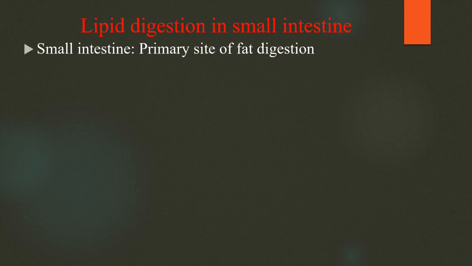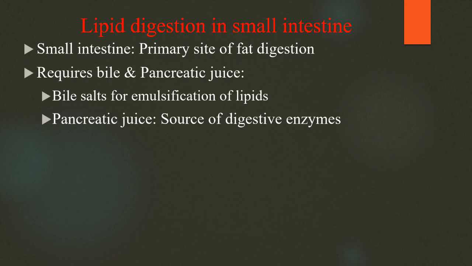Next, after lipids pass from the stomach into the intestine, the major primary site of fat digestion is the small intestine. Lipids are insoluble in aqueous medium or water, whereas the pancreatic enzymes are water soluble in nature.